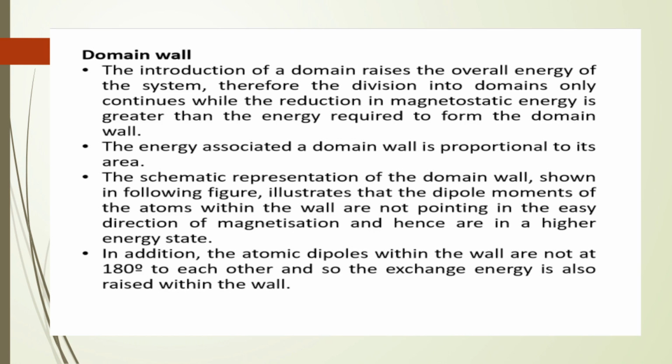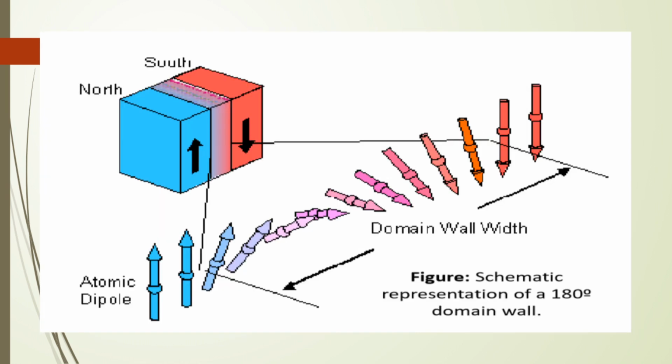The schematic representation of the domain wall shown in the following figure illustrates that the dipole moments of the atoms within the wall are not pointing in the easy direction of magnetization and hence are in a higher energy state. In addition, the atomic dipoles within the wall are not at 180 degrees to each other, and so the exchange energy is also raised within the wall. In this figure, a schematic representation of a 180-degree domain wall is shown.